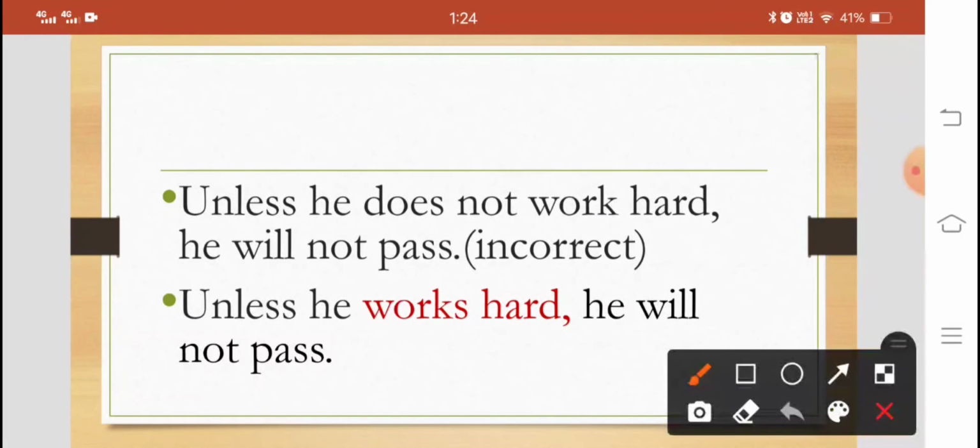Unless he does not work hard, he will not pass. Again, unless is a negative word, we can't use does not, double negative we can't use. So the correct form is unless he works hard, he will not pass. जब तक वो मेहनत नहीं करेगा वो पास नहीं होगा. So in that sense we use it.